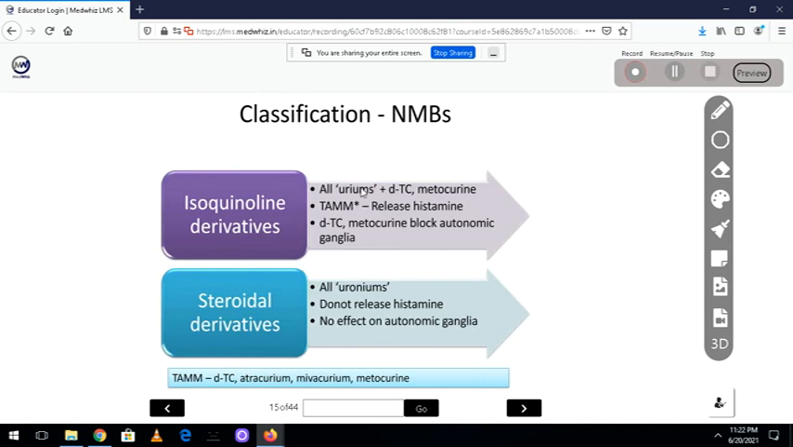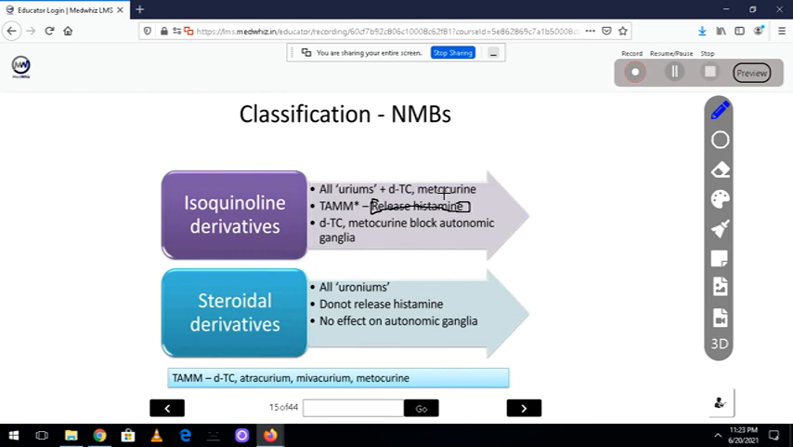For example, atracurium. Now, what are the drugs you remember as TAMM? T for tubocurarine, atracurium, mivacurium, metocurine. They release histamine. What is the problem when the drug releases histamine? You know from physiology, histamine can cause vasodilation, so it will cause a decrease in blood pressure. Second, histamine release will cause bronchoconstriction. So when I use these drugs in a patient with asthma, I should be very careful.